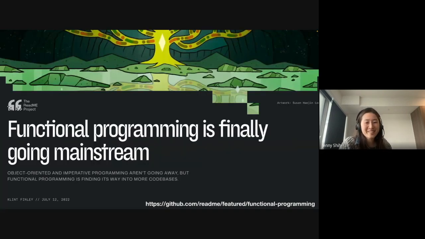like functional programming. So the hype is up for the topic. Here's an article from the GitHub Reading Project last year that talks about the rising of functional programming over the past decade.